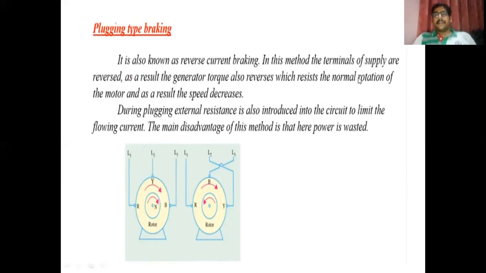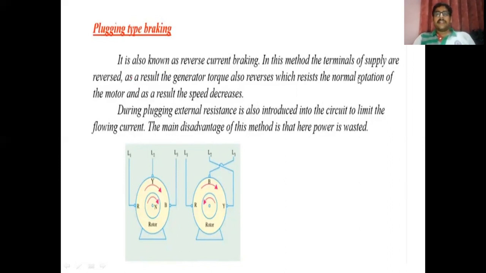In this method, the terminals of the supply are reversed. As a result, generator torque also reverses, which resists the normal rotation of the motor, and as a result, the speed decreases. What do you mean by this? In case of plugging, as diagram number 1 indicates, it is a three-phase motor, and we know in a three-phase motor there are three terminals, and these three terminals are connected to the three-phase supply. Let us suppose these three terminals are connected to R, Y, and B.